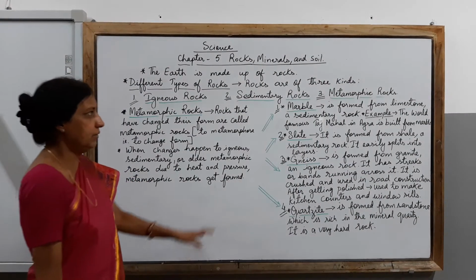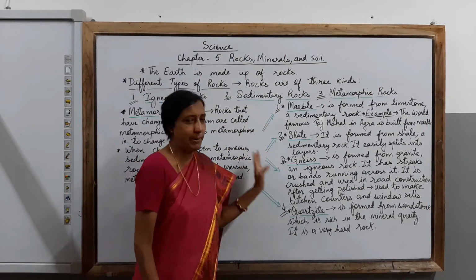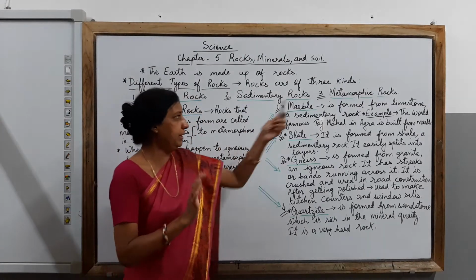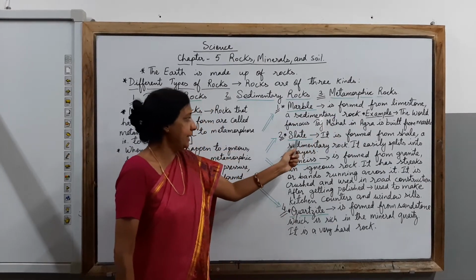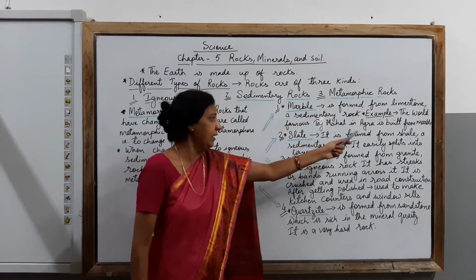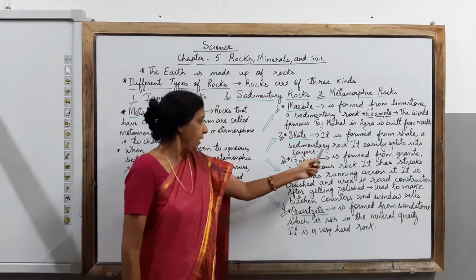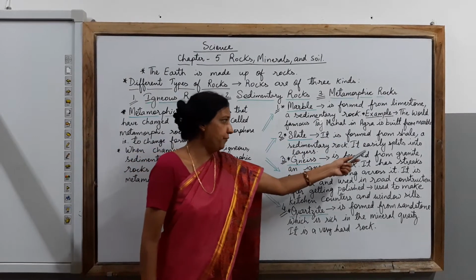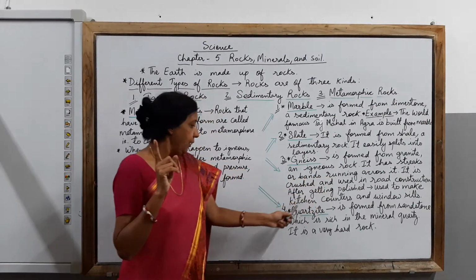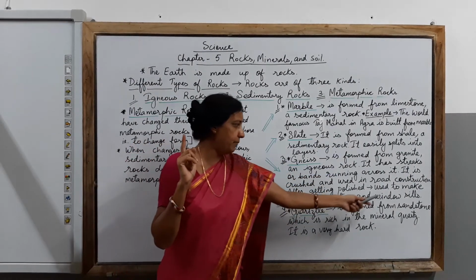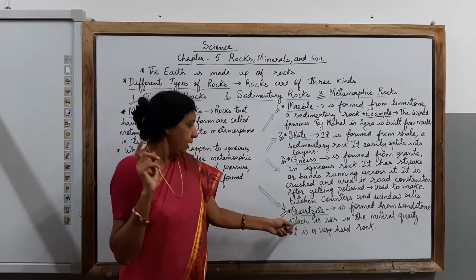So in all, children, the one thing you should remember is that marble is formed from limestone, a sedimentary rock, whereas slate is formed from shale, a sedimentary rock, whereas gneiss is formed from granite, an igneous rock, whereas quartzite is formed from sandstone.